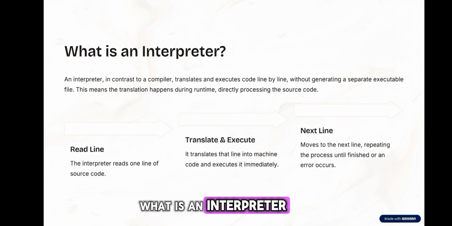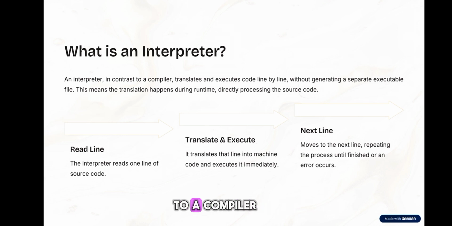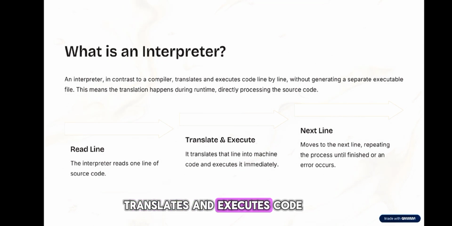What is an interpreter? An interpreter, in contrast to a compiler, translates and executes code line by line, without generating a separate executable file. This means the translation happens during runtime, directly processing the source code. Read line: the interpreter reads one line of source code. Translate and execute: translates that line into machine code and executes it immediately. Next line: move to the next line, repeating the process until finished or an error occurs.